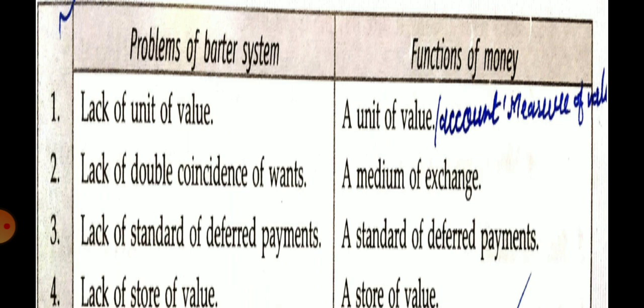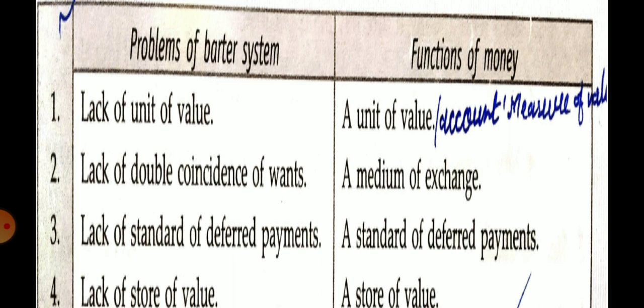Okay, so this type of question is asked every time in the board examination. Like in 2010: how does money overcome the main problem of exchange in the barter system? How does money solve the problem of double coincidence of wants? Explain the problem of double coincidence of wants faced under the barter system. Such questions have been asked in the board examination.